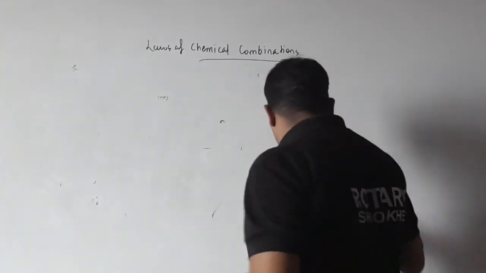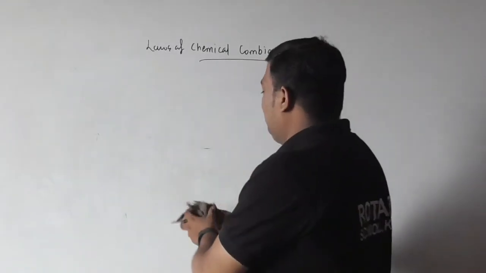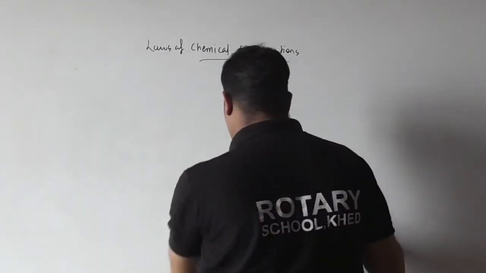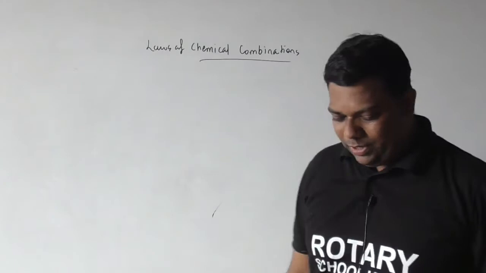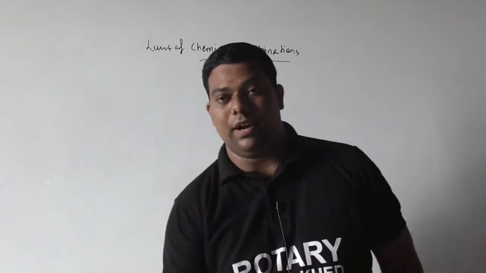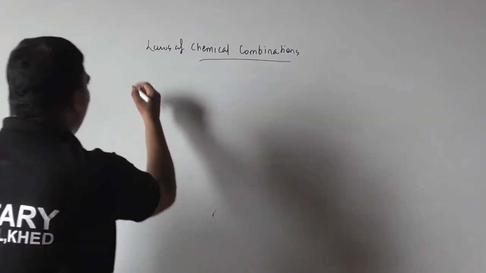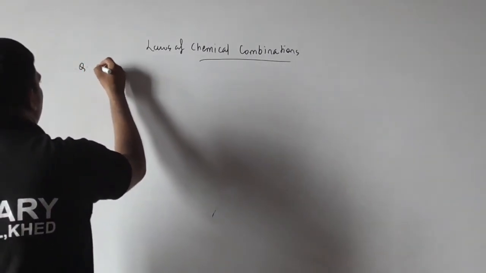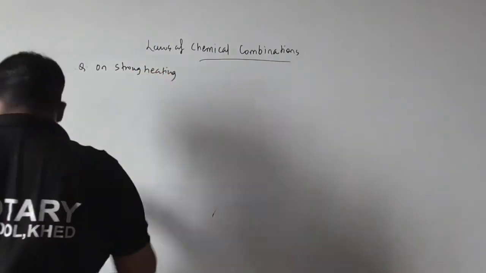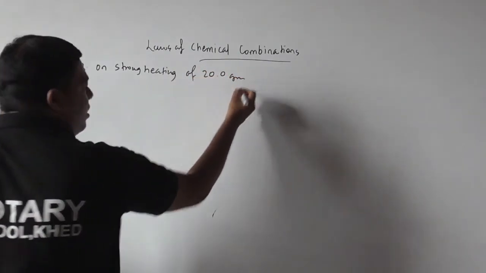Now see, beta. Next example we will discuss. On strong heating, we can write again. See here, Q dot: on strong heating of 20.0 gram